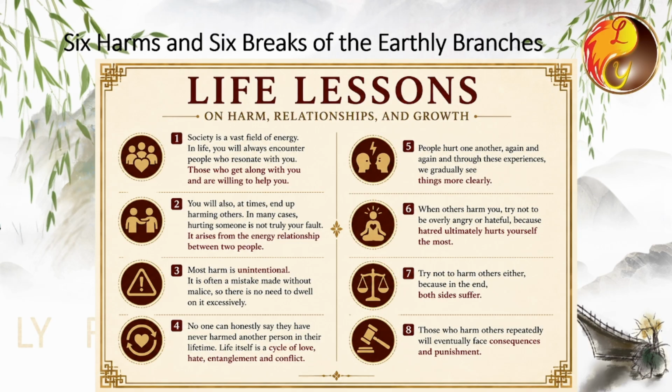You will also encounter people who are willing to help you. For example, your heavenly E nobleman represents such helpers. If someone's earthly branches contain your heavenly E nobleman, then when you meet that person, they are naturally inclined to assist you. This is simply how society works. As you meet more people and analyze more Bazi charts, you will come to understand that relationships between people arise from the energy dynamics between them.